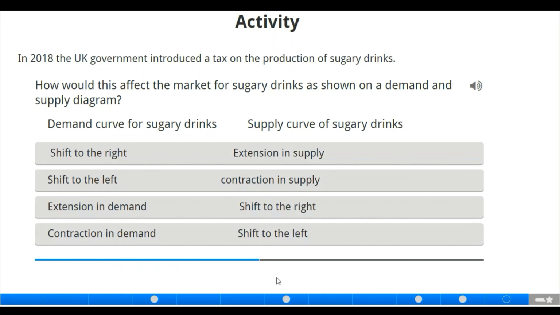Where do we have a fall in quantity? Of course, we have it here. We have contraction in demand and the supply will shift to the left, which means there will be a decrease in supply of the product that is less demanded.